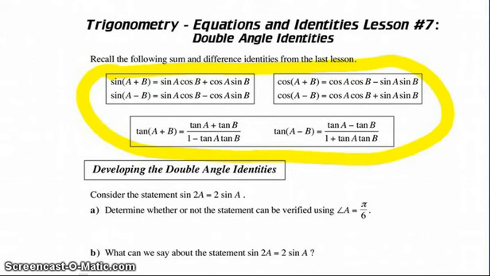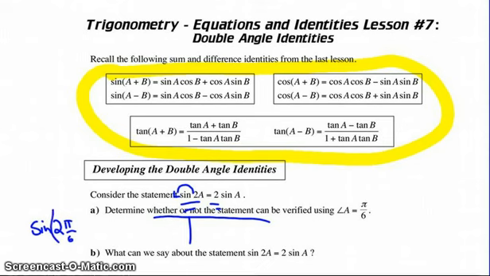First off, determine if the sine of 2a is equivalent to 2 sine a. In other words, does that 2 just come out? Is that a true statement? Let's determine whether that actually works. The left side says sine of 2 times pi over 6, if a is pi over 6.